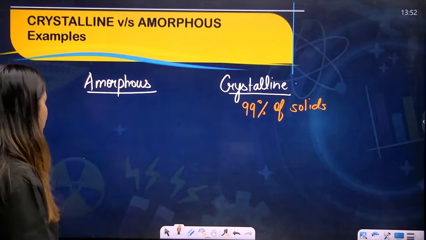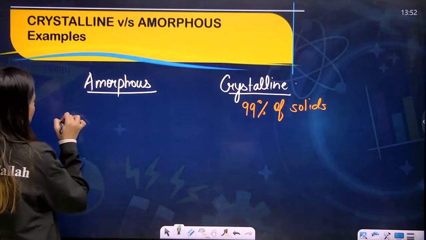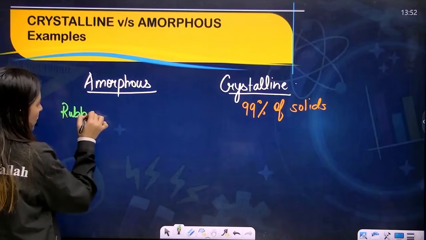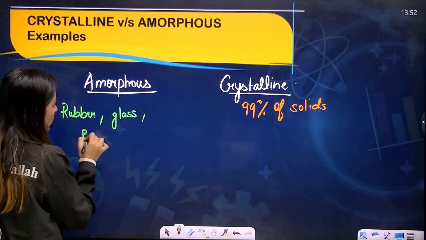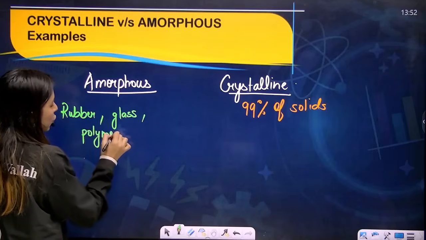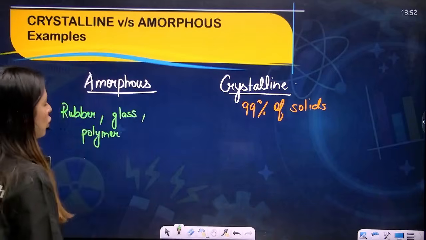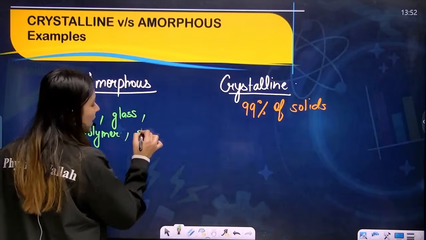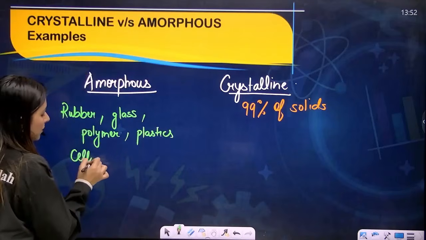Okay, so my dear students, if you talk about amorphous, then rubber, any form of rubber, any form of glass, any form of polymer. You will be studying polymers in 12th organic as well. Okay, any form of polymer. Plastics are polymers. Cellophane is a polymer.